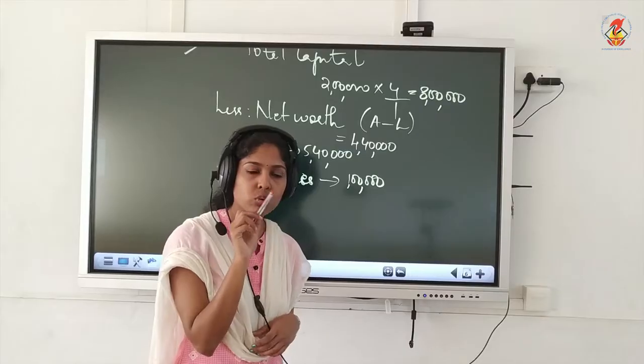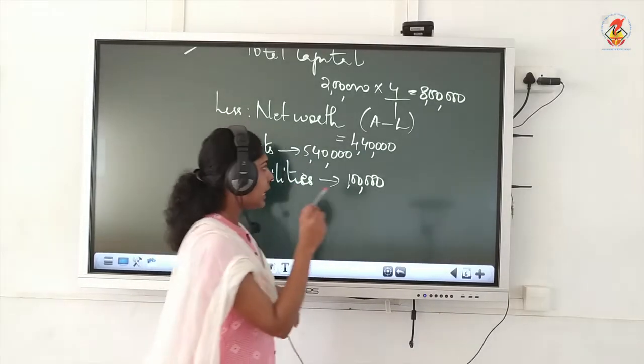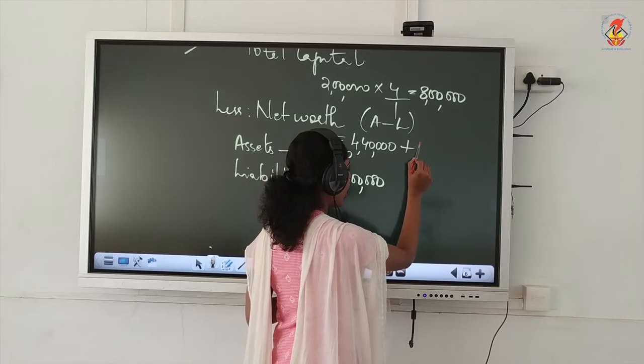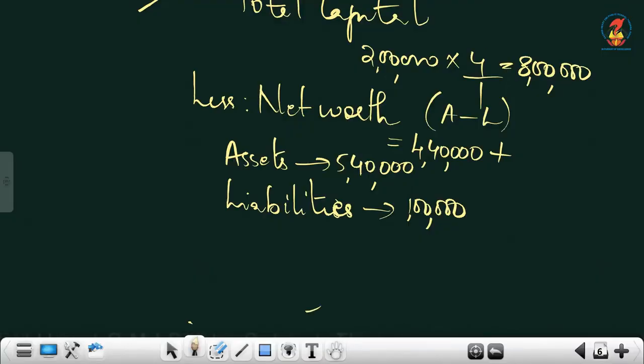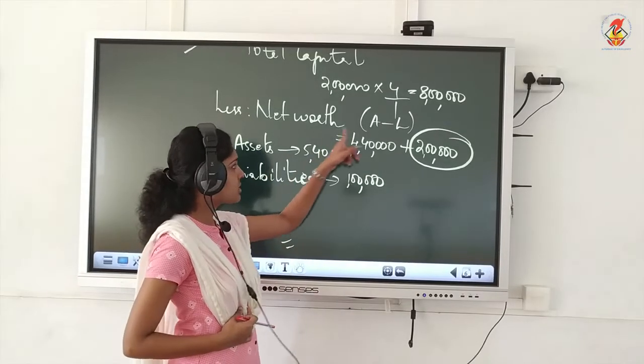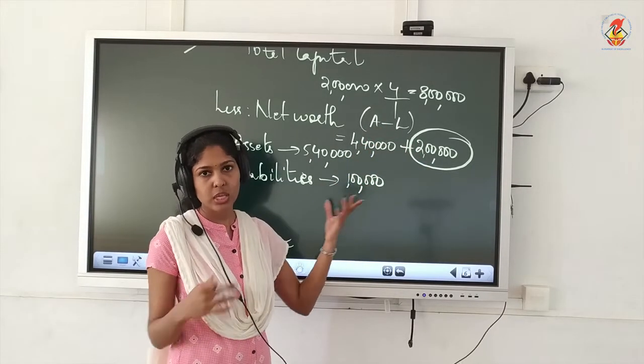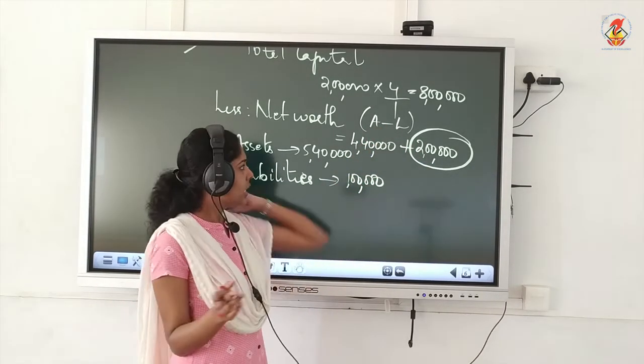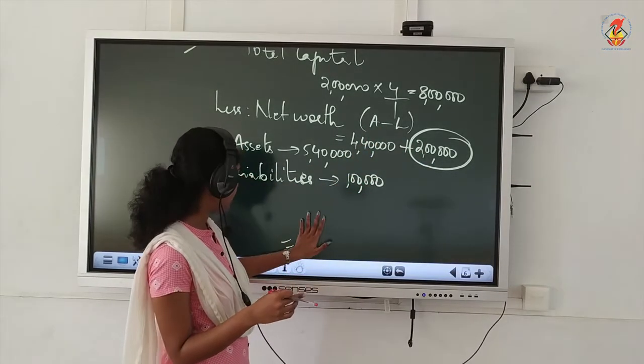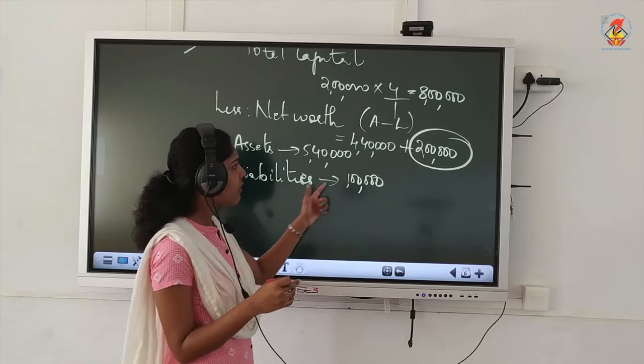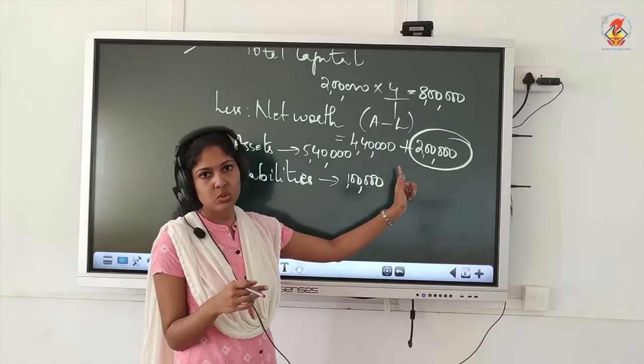With this we have to add one more item, that is the capital of new partner. What is the capital of new partner? 2 lakhs. He brought in 2 lakhs. So this is the difference. Why did we add the new partner's capital? The formula is simply A minus L, or we have to take capital of all three. Here we applied A minus L formula. And why did we add new partner also with that?